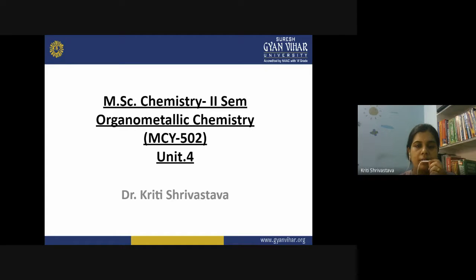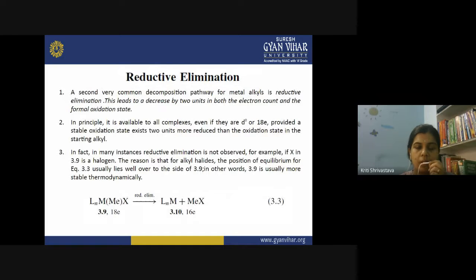Today we will discuss our next topic of Unit 4. In Unit 4, we were discussing metal alkyl aryl complexes, basically those which have sigma bonding in them, and the reaction that we already discussed is beta elimination. So in the previous lecture, we discussed beta elimination, which was the most common pathway for the decomposition of metal alkyl complexes, especially the main group metal alkyls.